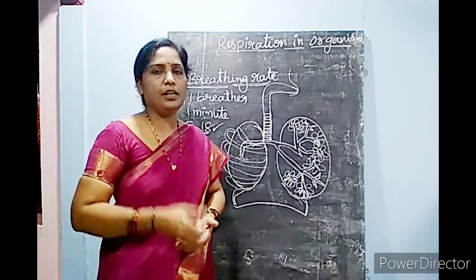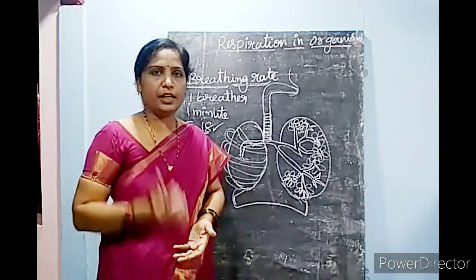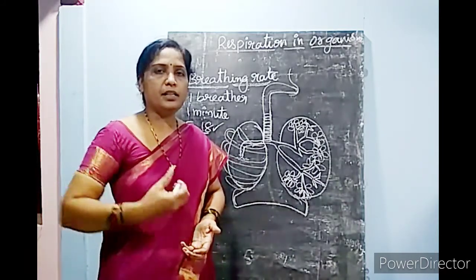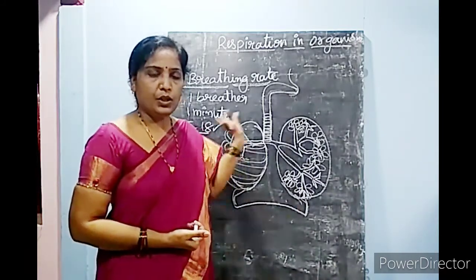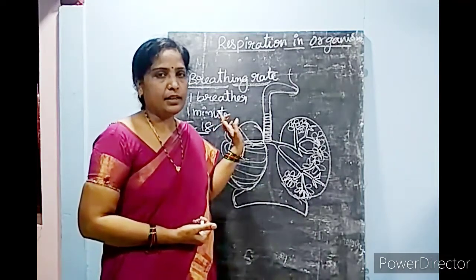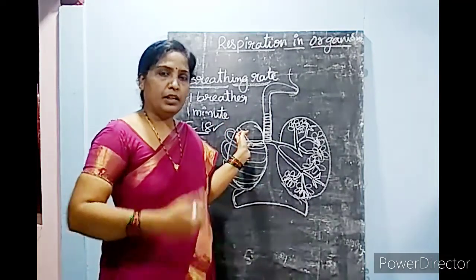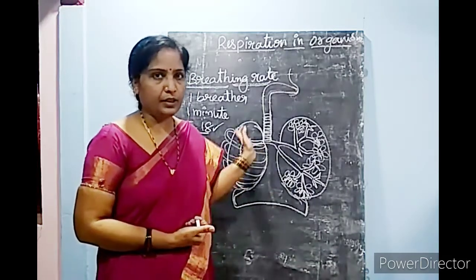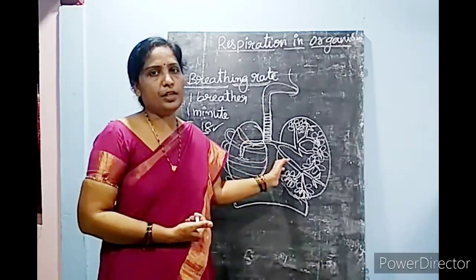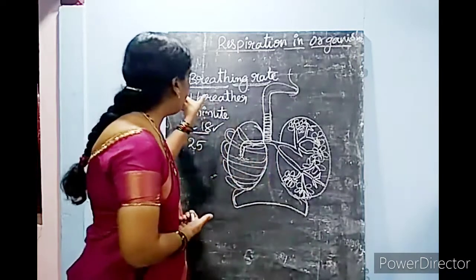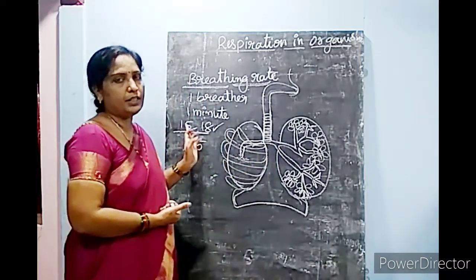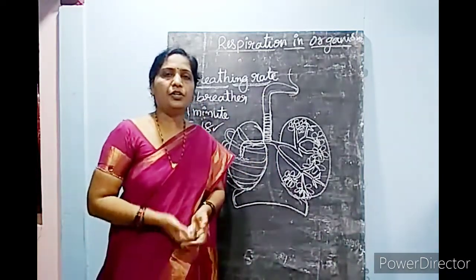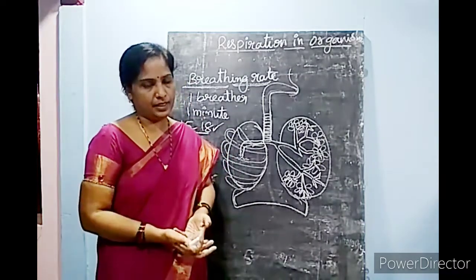There, anaerobically, without the help of oxygen, glucose gets broken down and releases energy. In this way lactic acid production takes place in the muscle cells, which we saw in anaerobic respiration just now. So breathing rate is how many times inhalation and exhalation take place per minute.